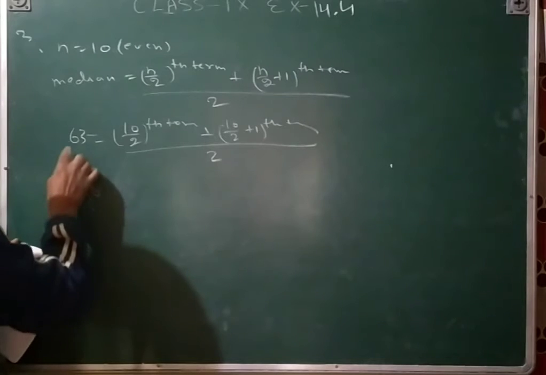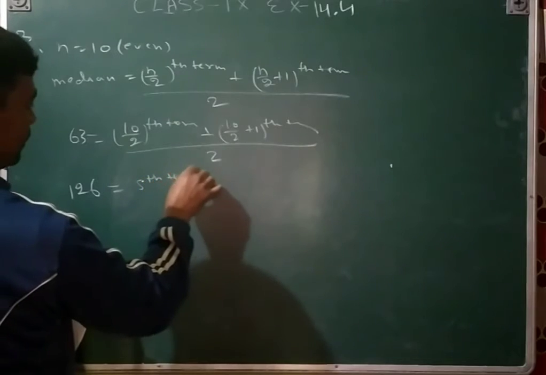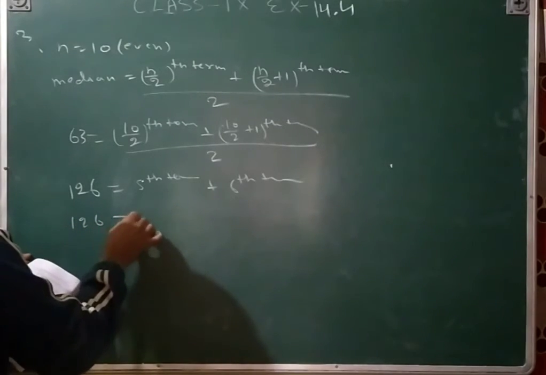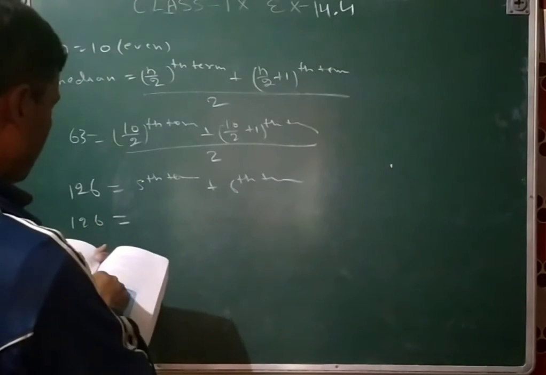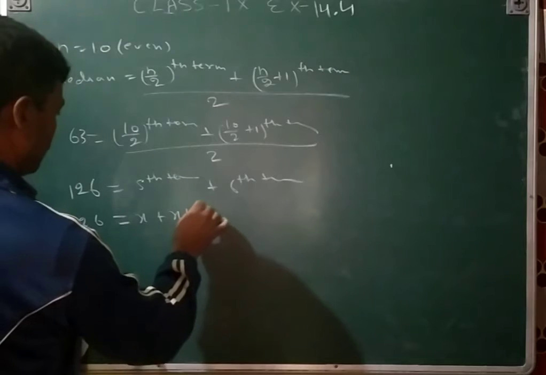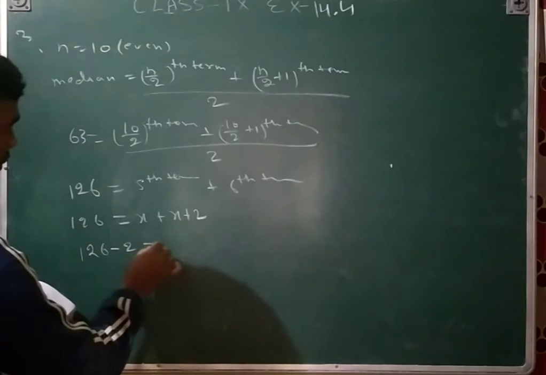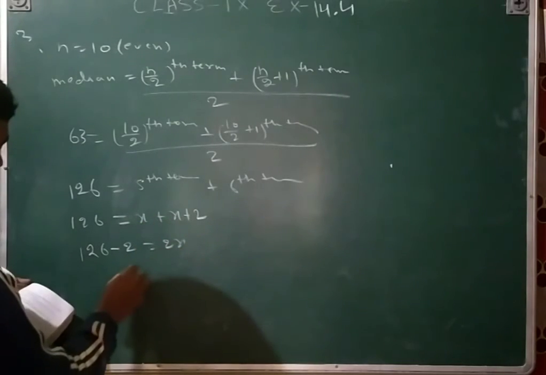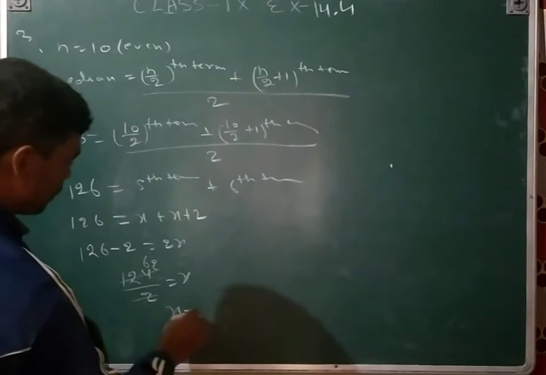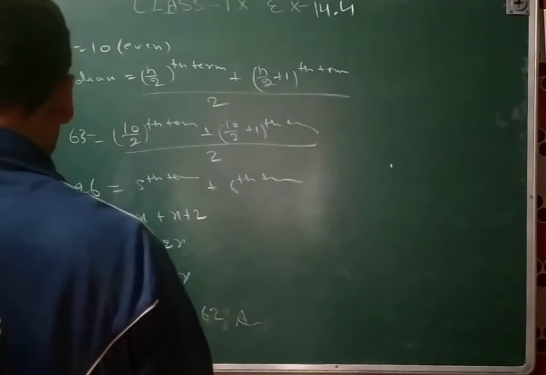63 times 2 is 126, is equal to the fifth term plus the sixth term. You will see in your book, 1 2 3 4 5, x is the fifth term, and the sixth term is x plus 2. And then 126 minus 2 on this side is equal to 2x, x plus x. So 124 upon 2 will be x, that is 62. So x is equal to 62, that will be the answer.